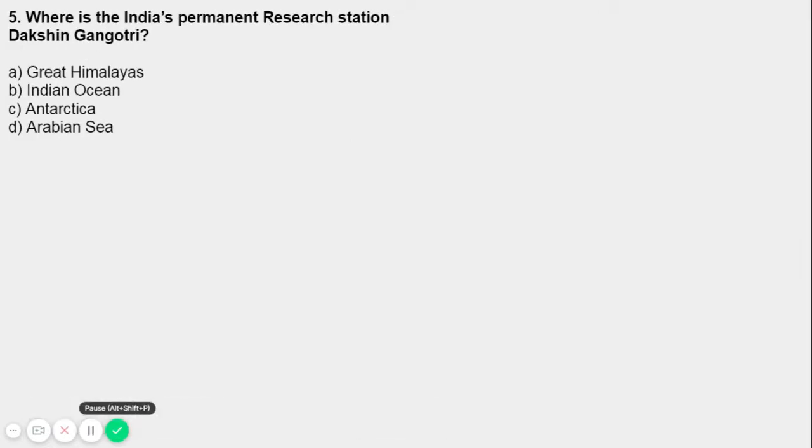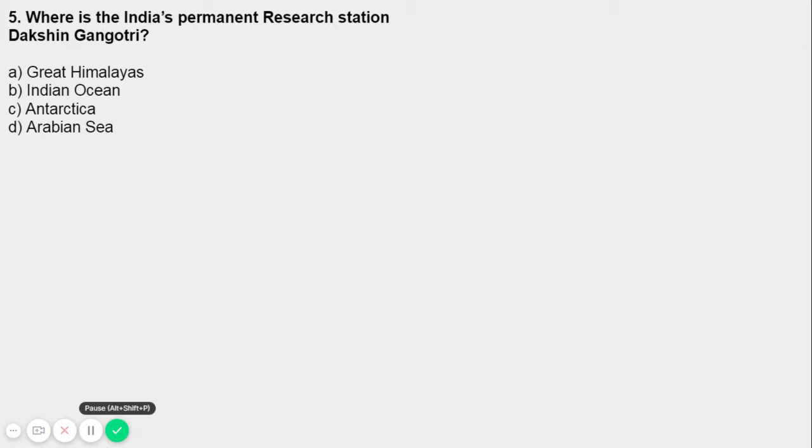Now question number five: where is India's permanent research station Dakshin Gangotri? Here are the options: Great Himalayas, Indian Ocean, Antarctica, Arabian Sea. You know what Dakshin Gangotri is? It's a glacier, right? We all know Dakshin Gangotri is a glacier, and yes, it was the first scientific base station of India, for all scientific purposes. It's a base station of India that is named Dakshin Gangotri.